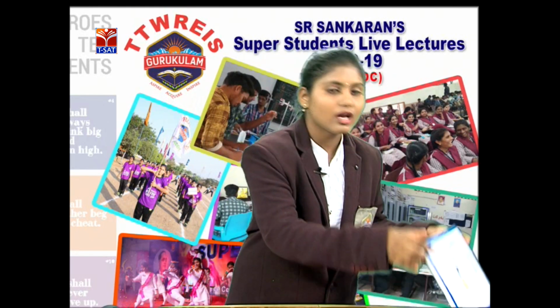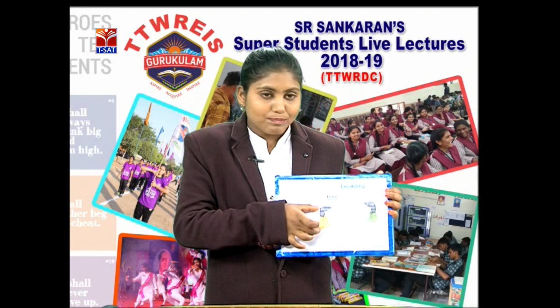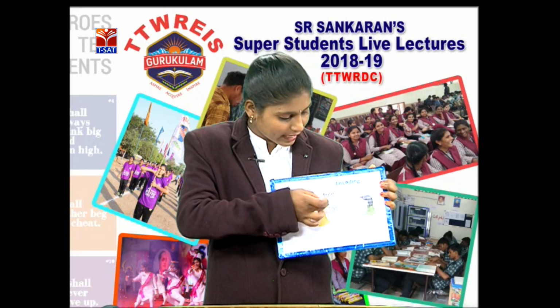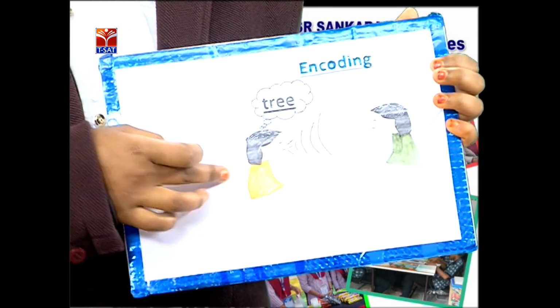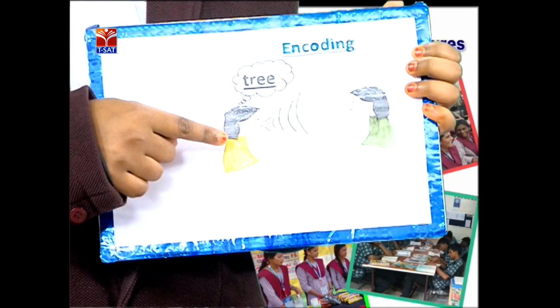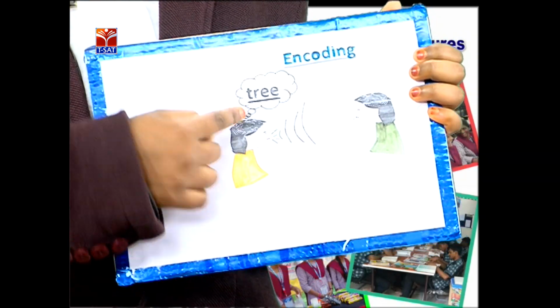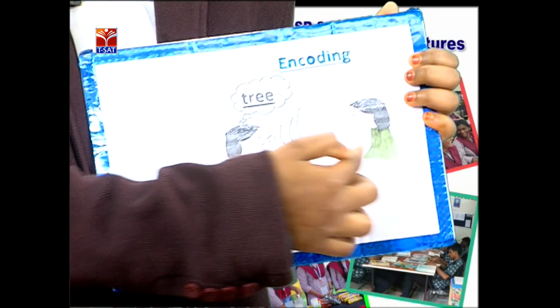For example, look at this picture. Here, this person is thinking something, and he wants to say tree to this person. So what is he doing here? He is thinking and sending some message to this person. That is nothing but encoding. Observe the picture here. He is thinking of a tree in his mind. He wants to say tree to this person. So it is nothing but encoding.